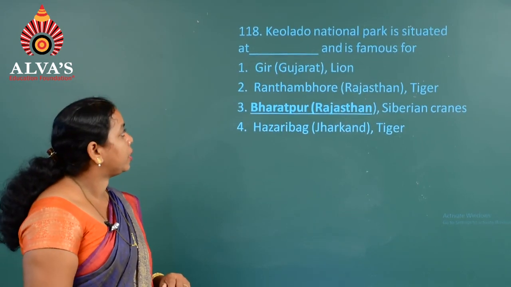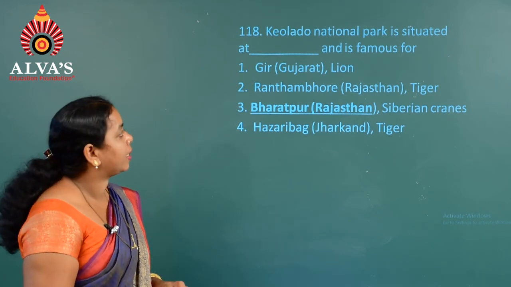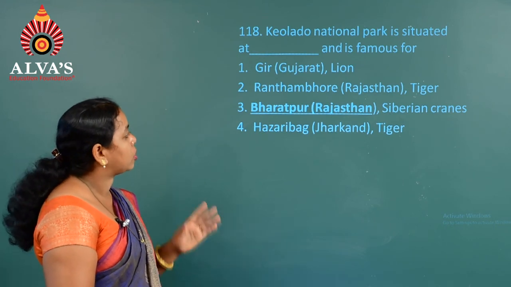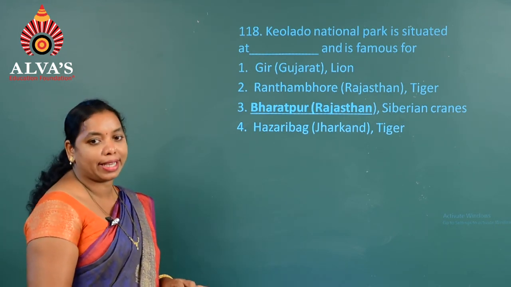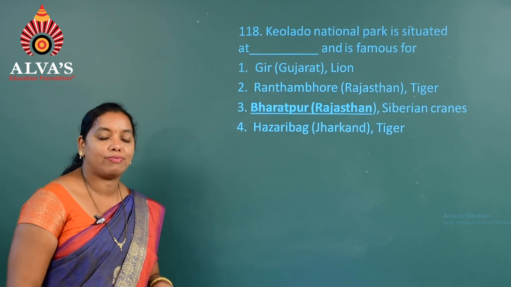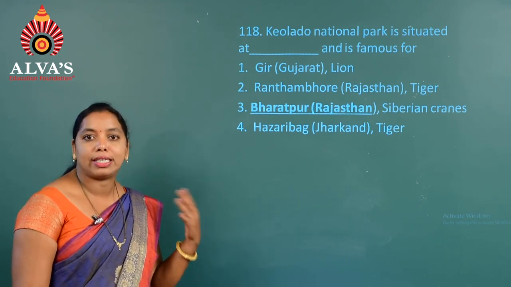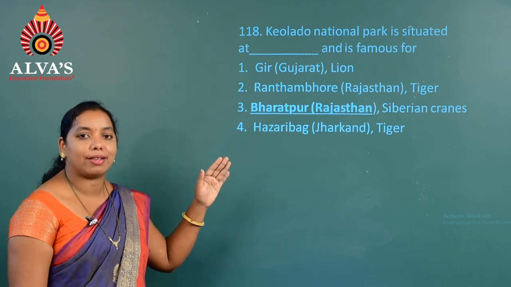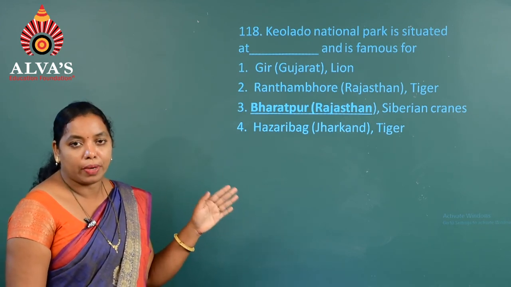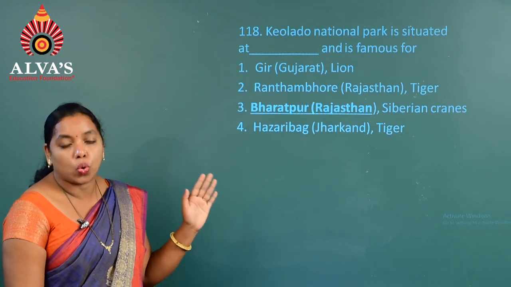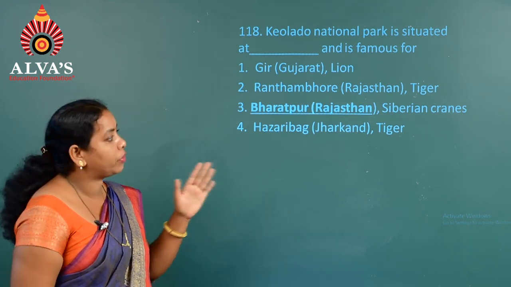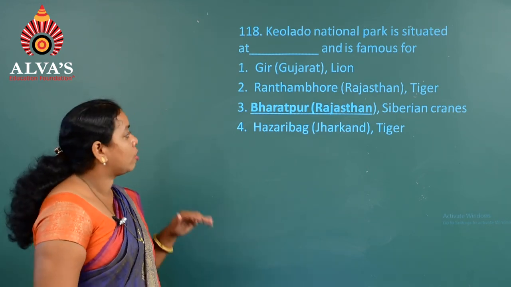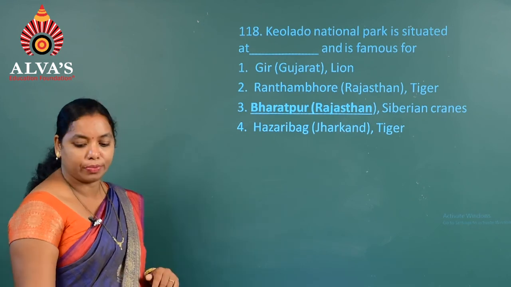Next question 118. Keoladeo National Park is situated in Bharatpur, Rajasthan and is famous for the Siberian cranes. Siberian cranes generally, during the winter season in Siberia, start to migrate to the region of Rajasthan, that is Bharatpur, which hosts thousands of Siberian cranes during the winter season. So, hence we can see that the answer is the third option.